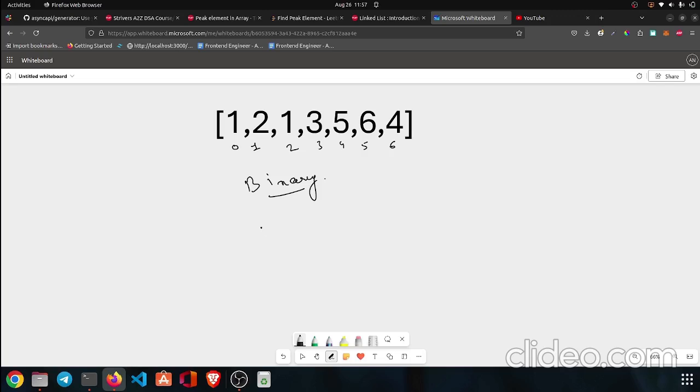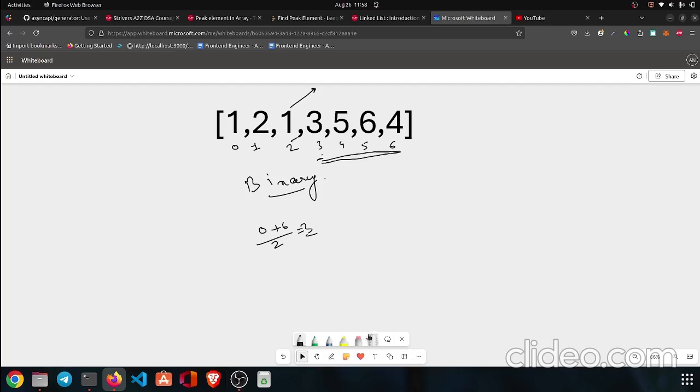So what we can do is, at position 3 we will check if the element before position 3 is greater or smaller than this element. As we can see here, the element before 3 is 1. So we can say the graph is going like this. And if the graph is going like this, the peak element must be in this range.